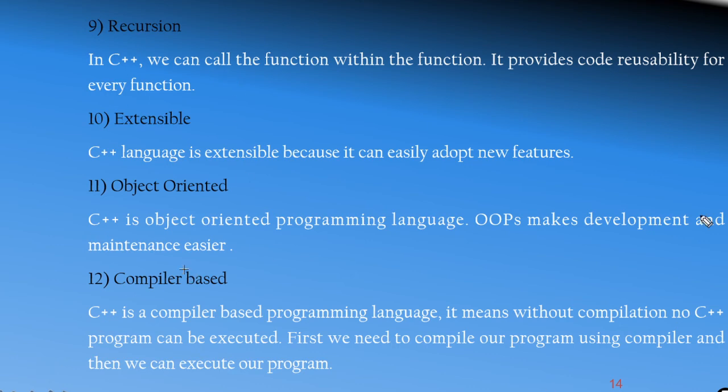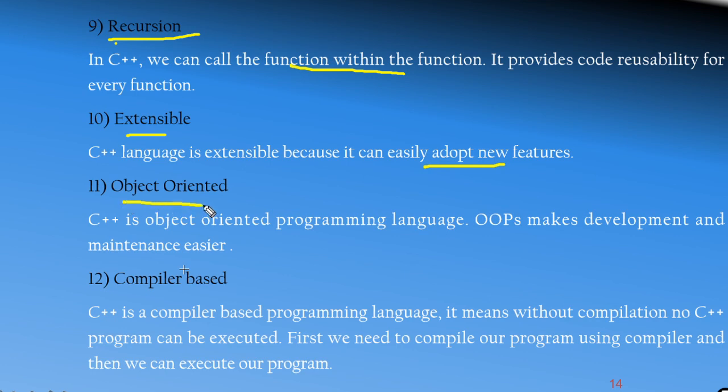Recursion. We can call a function within another function. It provides code reusability for every function. So it is one of the features of C++. It is extensible. C++ is a language which is extensible, means it can easily adopt new features. By adopting new features, object oriented features, from C it becomes C++.